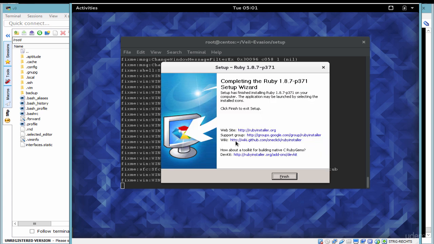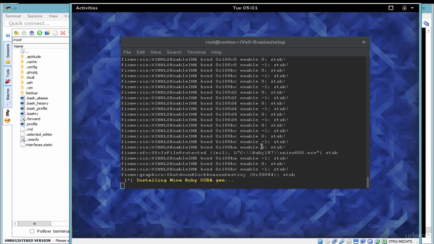Now we can click on finish here to finalize the setup. And let's look at what else the Veil Evasion program requires. Let's just wait for the final installation to complete by clicking finish here. We'll move on to the next step. Now we'll just wait for the rest of the packages to be installed.